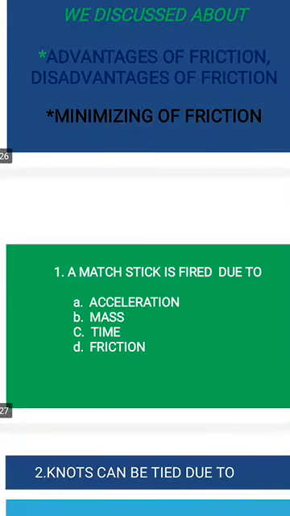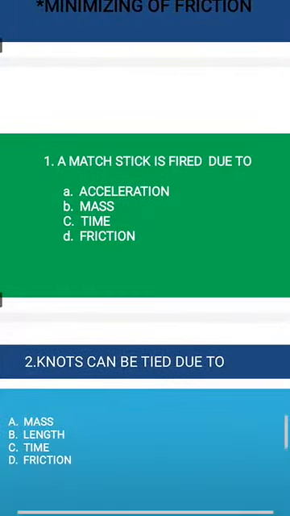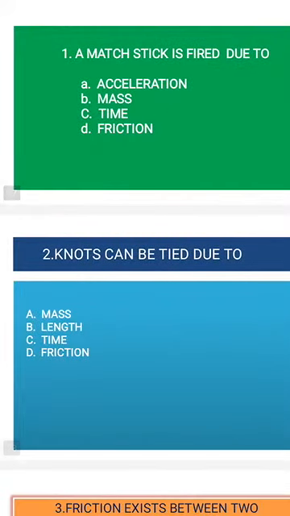So let us take a quiz. A matchstick is fired due to friction. That is the answer. Knots can be tied due to friction.